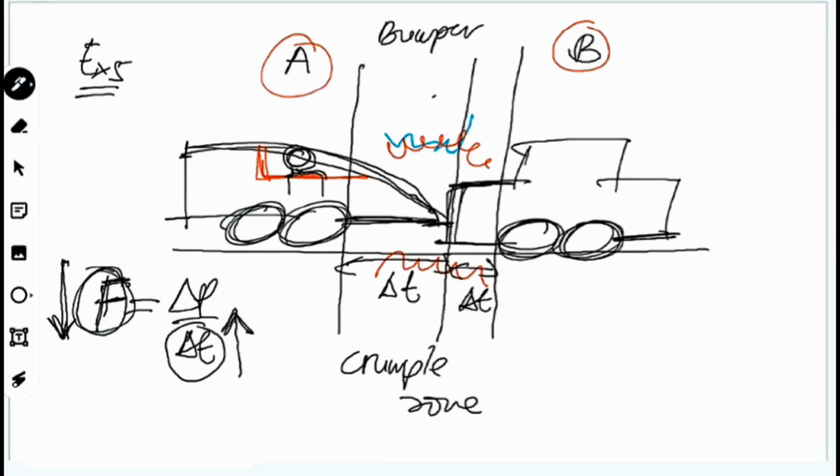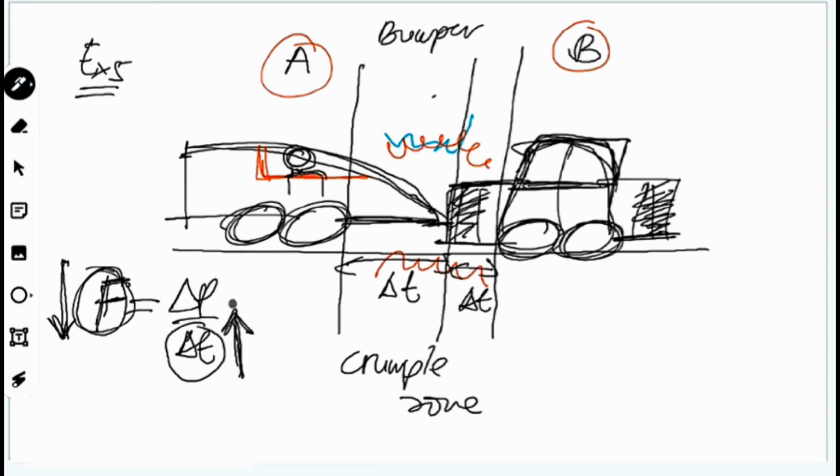Okay, dalam kes kenderaan yang baru, crumple zone dia adalah penting. So structure kena kukuh, it should be rigid for the structure of the car, but at the end, rear end, the front end kat sini, dia akan ada crumple zone. Sebab apa?